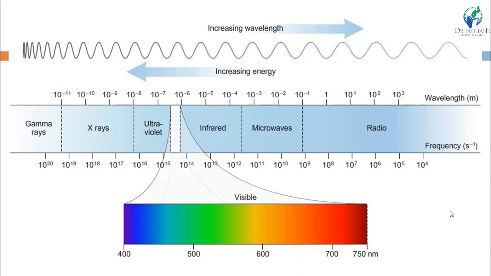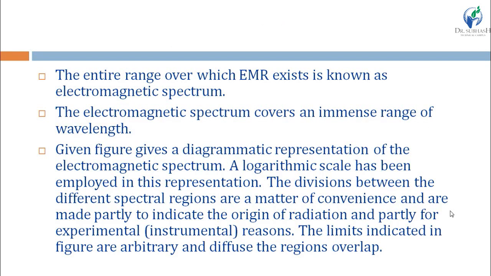See in the figure, the wavelength is increasing to the right hand side, frequency is decreasing to the right hand side, and energy is decreasing to the right hand side. The entire range over which EMR exists is known as EMS, electromagnetic spectrum.